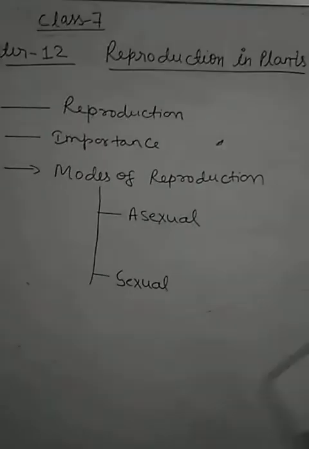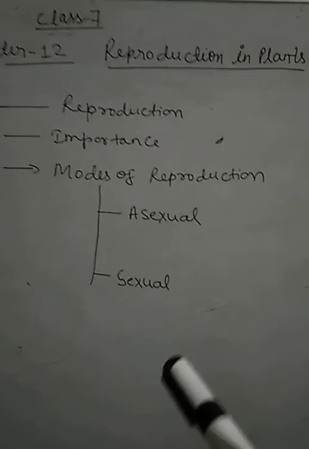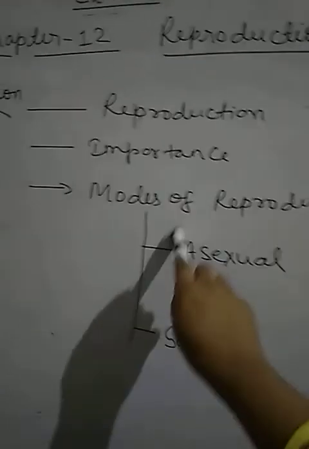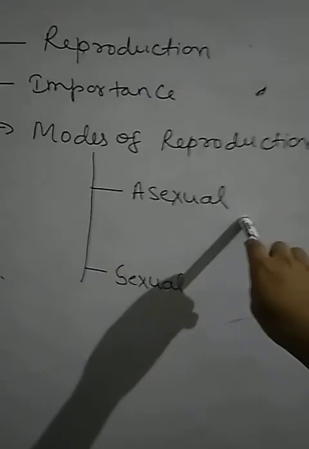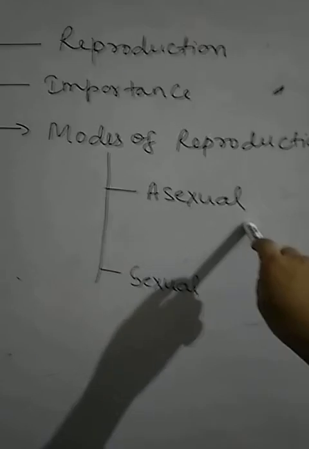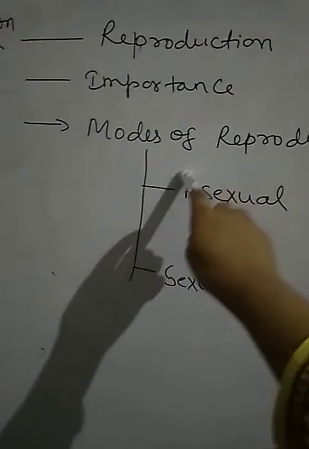Very simply, you can know that in the asexual mode of reproduction, plants give rise to a new plant without producing seeds. Children, plants cannot give birth to young ones or lay eggs.